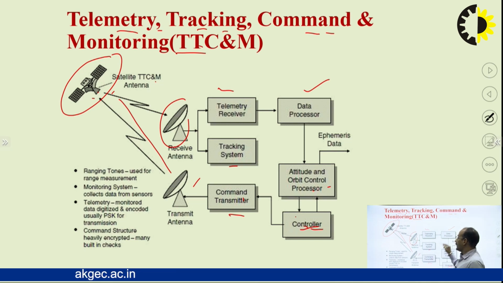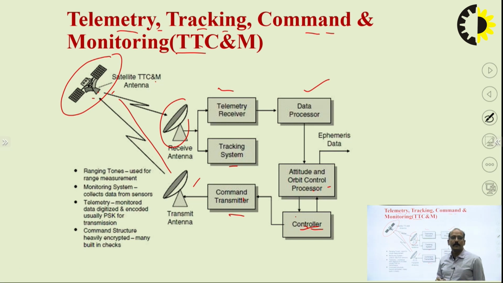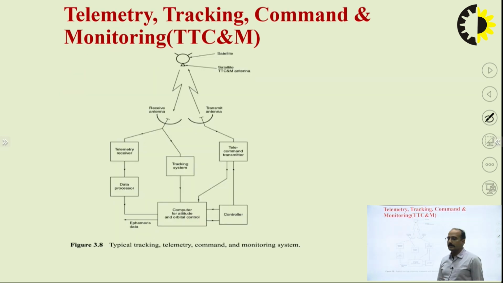So in this complete process, you can see how telemetry is done and how the satellite is used for telemetry purposes. This is how telemetry, tracking, command and monitoring comes into the picture. This is another simple diagram for the same purpose.